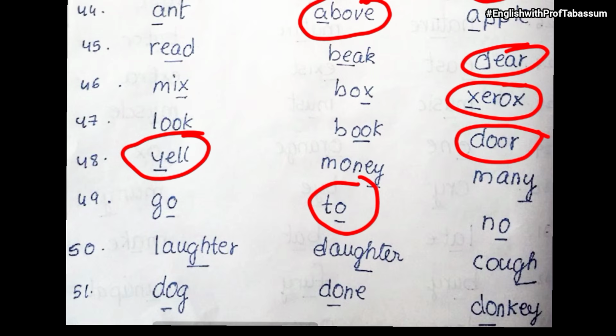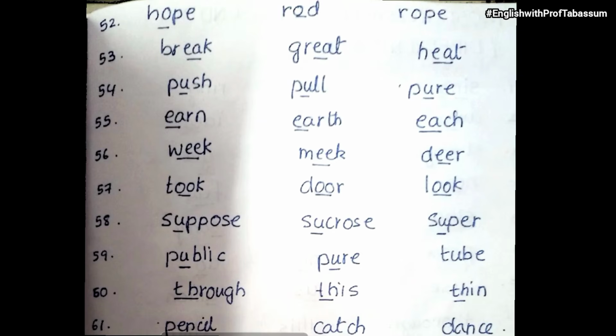Then dog, done, donkey. So done is different because in dog and donkey O is pronounced the same, whereas in done it is different.